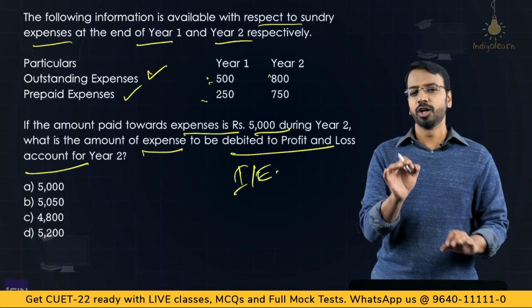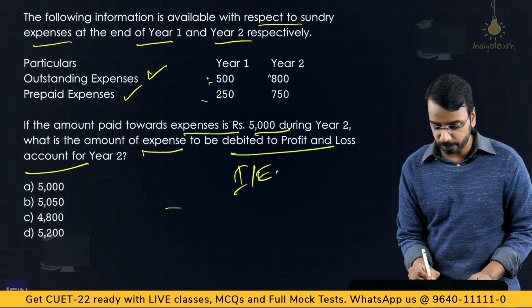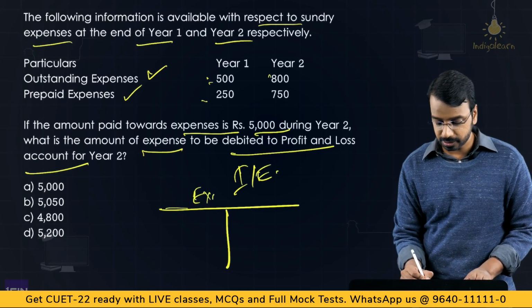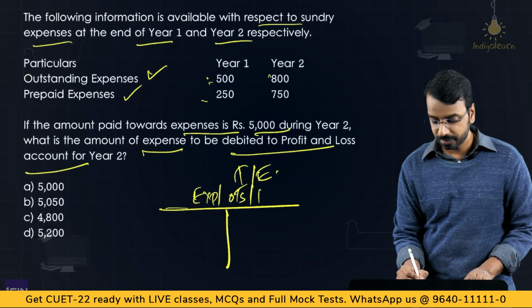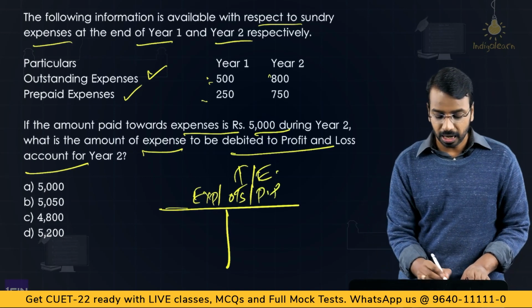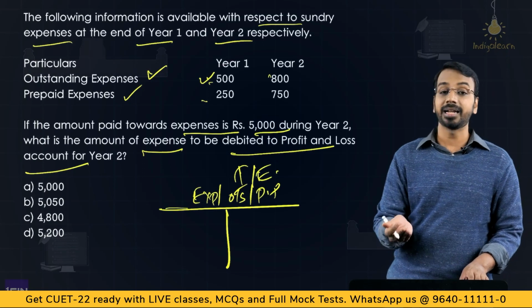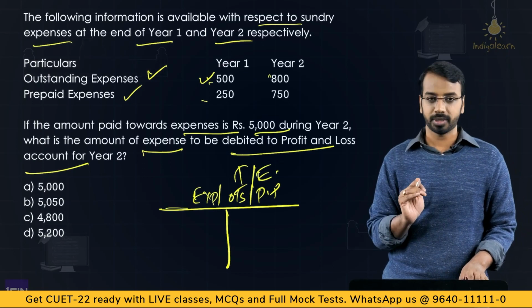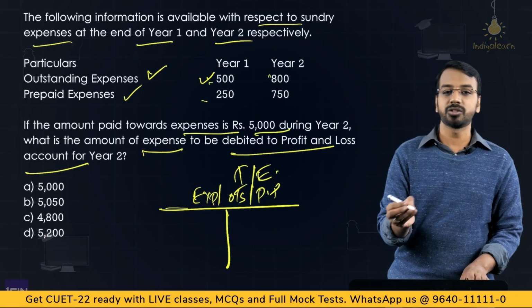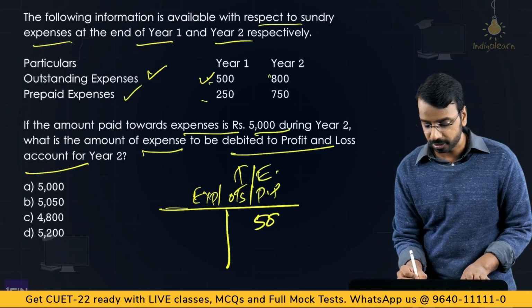The best way to answer this kind of question is to prepare a T-shaped account which has your expense, your outstanding and prepaid. Everything bring it to the same account. Okay. Now what do I mean by that? See, outstanding expense 500 at the end of year 1. Correct? That means beginning of year 2. What is the balance? 500. It will be a credit balance or debit balance? Credit balance. So 500 credit balance.